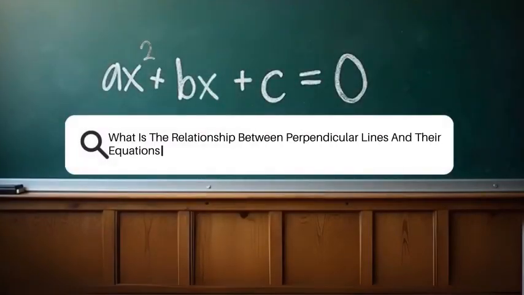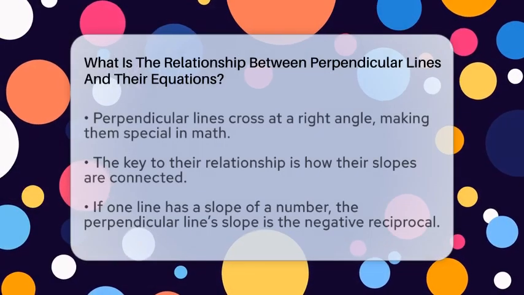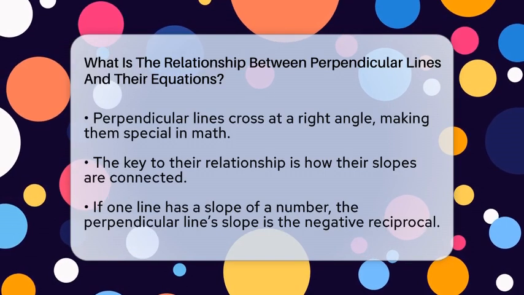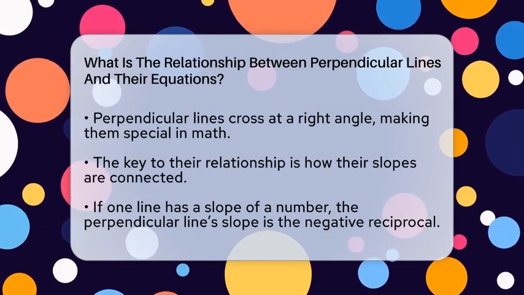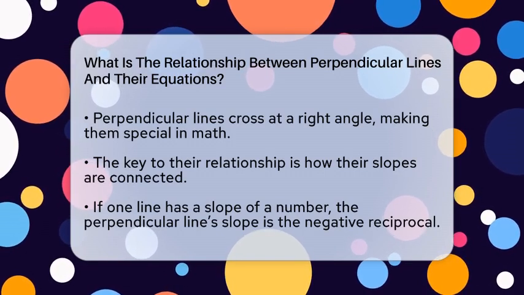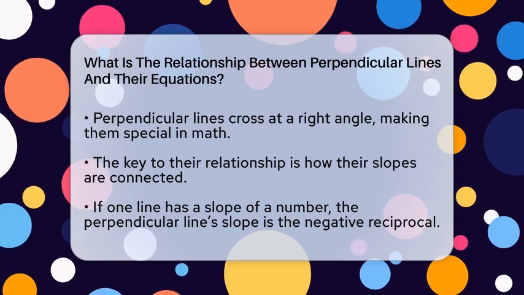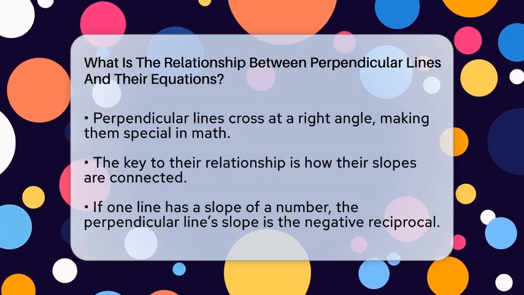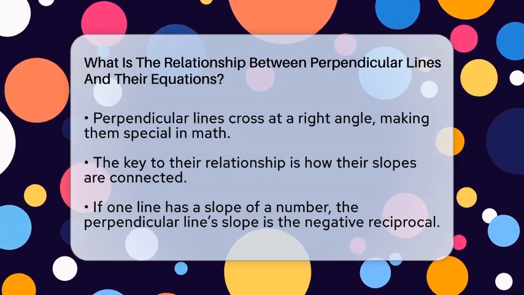What is the relationship between perpendicular lines and their equations? Imagine two lines crossing each other at exactly a right angle. Have you ever wondered what makes those lines special in math? Well, it all comes down to their slopes and how they relate to each other. When lines are perpendicular, their slopes have a unique connection.